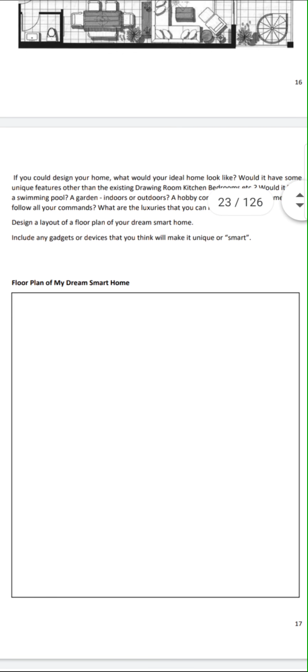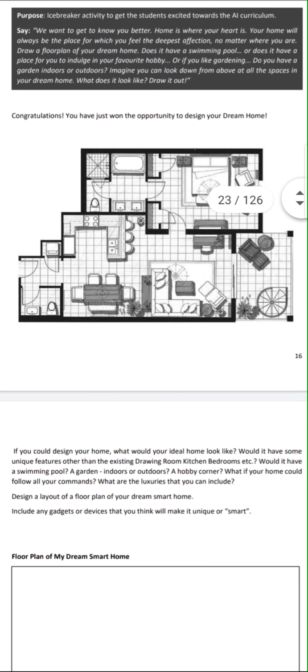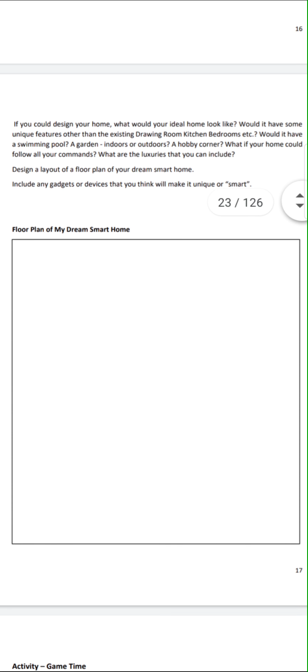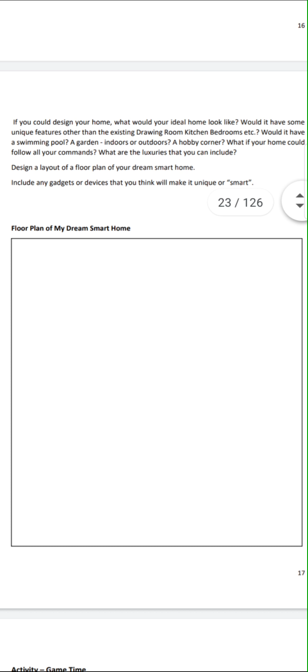There may be not very smart technologies, but in this floor plan the students have to draw a floor plan where certain technologies are being used. The students will highlight those smart technologies with different colors. So this is what you have to do today. This was Unit 1, Chapter 1, Excite. Thank you.